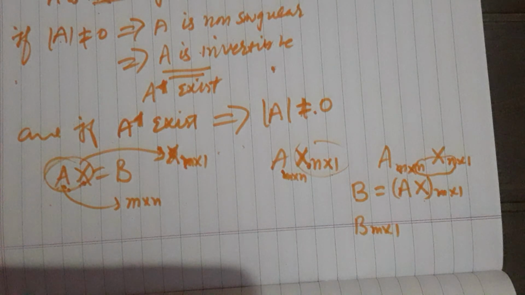In the next video I will cover the different kinds of solutions of the matrix equation: the conditions where the matrix equation has a unique solution, and the conditions where it has infinitely many solutions or no solution. When a unique solution or infinitely many solutions exist, that is called the consistency of the matrix equation.